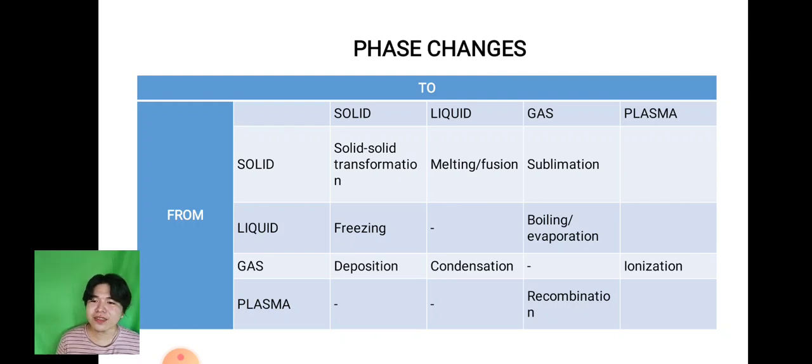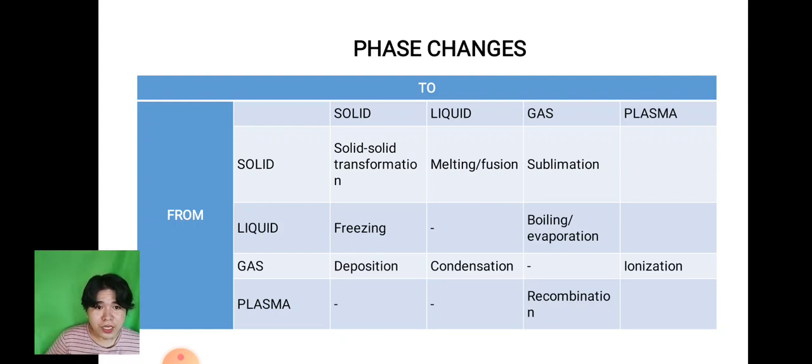Of course, the state or phase of matter changes over time. So we have here from solid to solid. We call that one solid to solid transformation. Example of that one is when you break the rock. Di ba kung buak nimo ang bato, solid ra gihapon ang rock. That is solid to solid. We also have from liquid to solid and we call that one freezing. For example, ang tubig ibutang nimo sa ref, mag-ice. That is freezing.